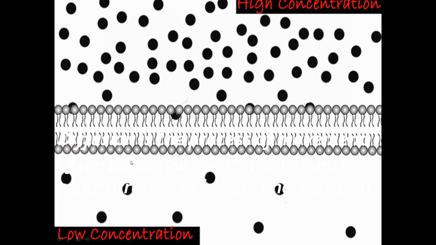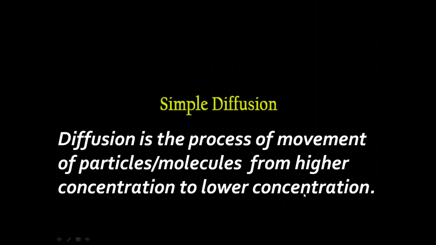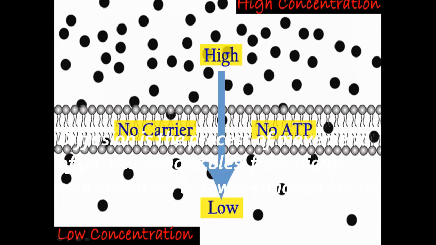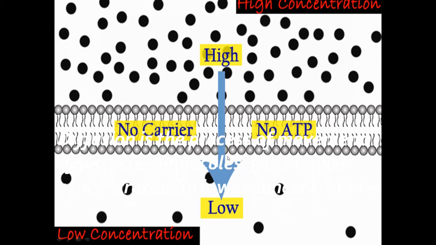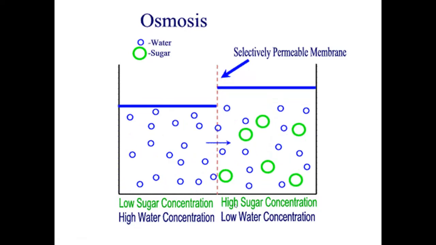Diffusion is the process of movement of molecules or particles from higher concentration to lower concentration. So this process is called diffusion. In the previous image you have seen osmosis.